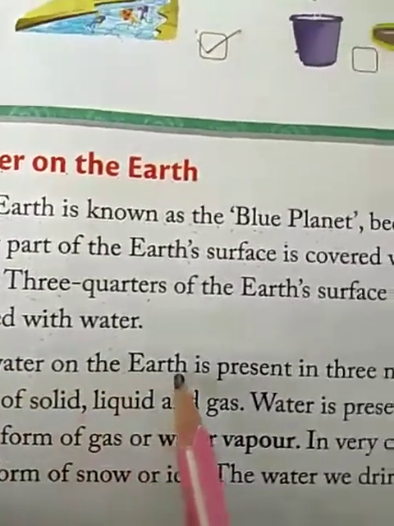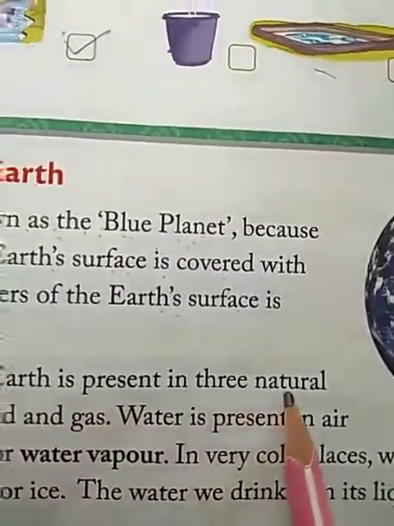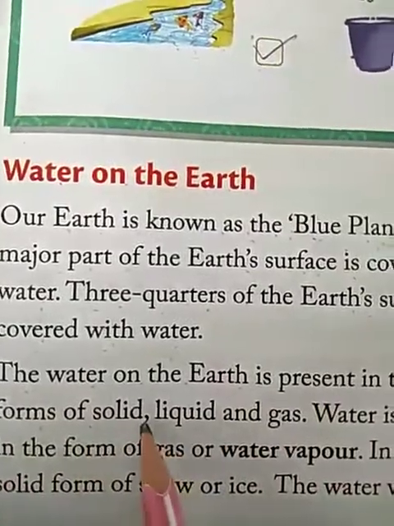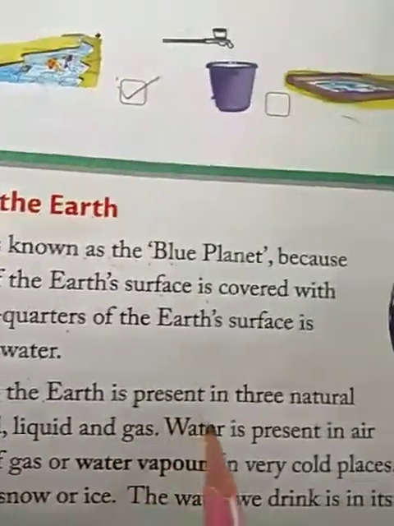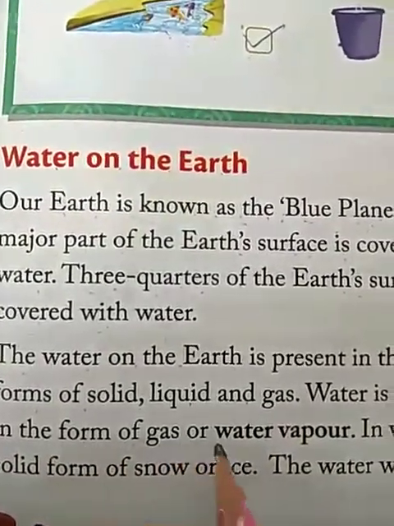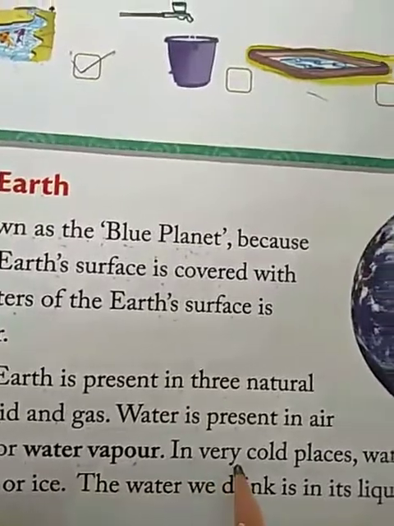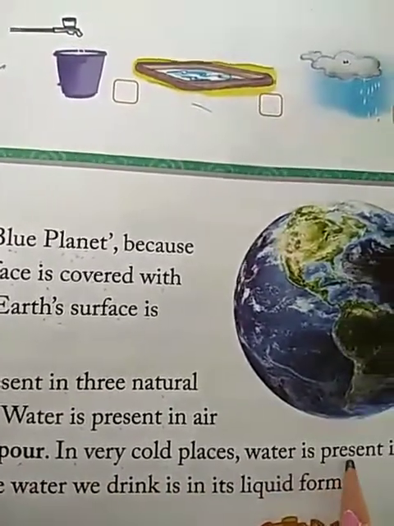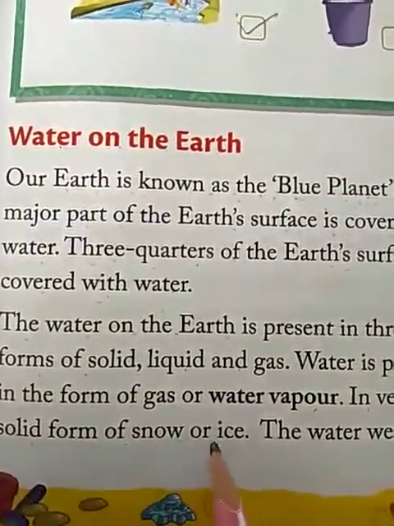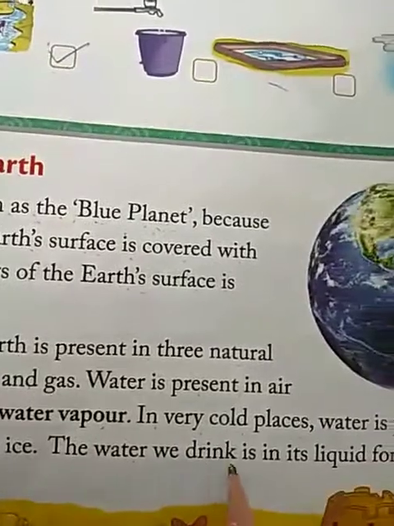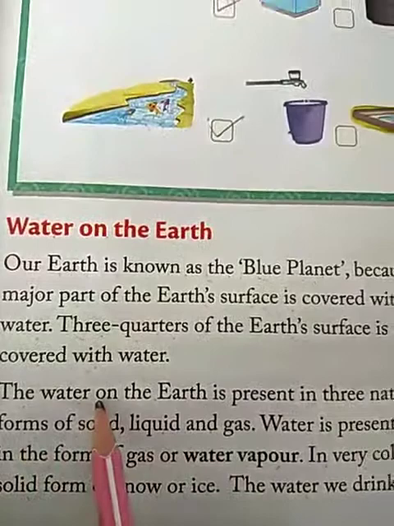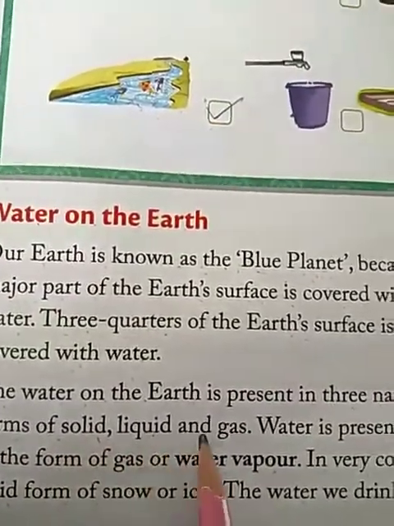The water on the earth is present in 3 natural forms: solid, liquid and gas. Water is present in air in the form of gas or water vapor. In very cold places, water is present in the solid form of snow or ice. The water we drink is in its liquid form. So on the earth, water is present in 3 states. These are solid, liquid and gas.